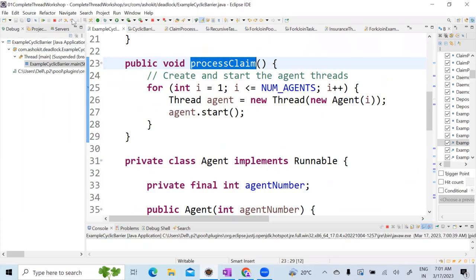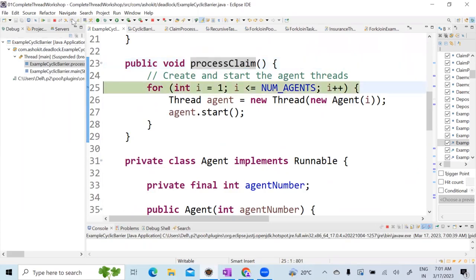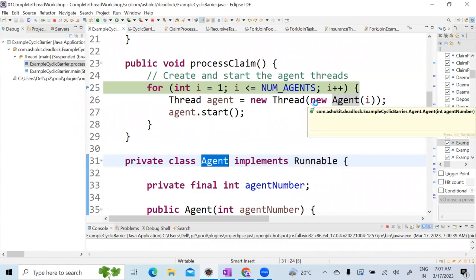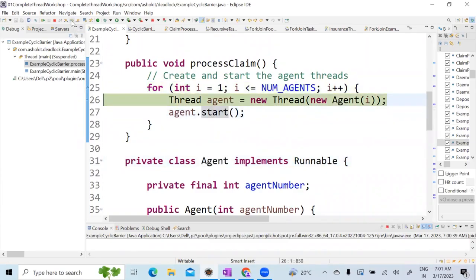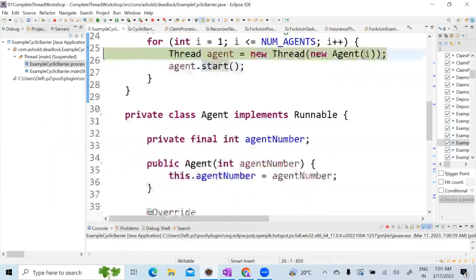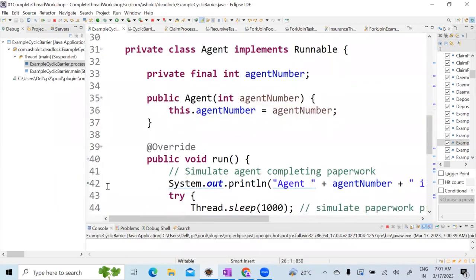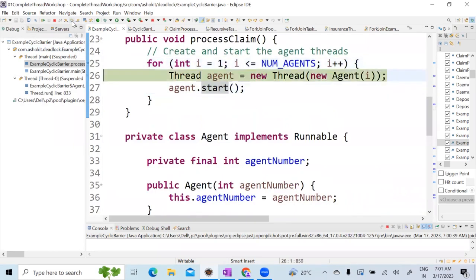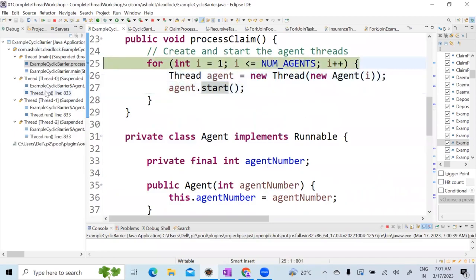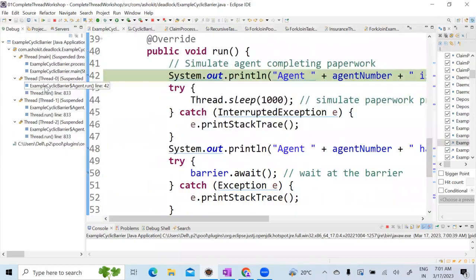Whenever I say processClaim is a method, what am I doing inside the processClaim method? I'm creating 3 threads. My Agent is a class which implements the Runnable interface. That means if I create a Thread agent equal to new Thread of agent and call start, it will create 3 threads. Now in the Agent run method, keep the debugger. Now see: first agent, second agent, third agent. Can I say my 3 agents are working?